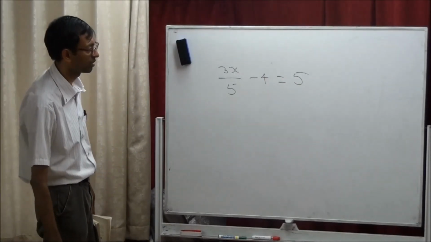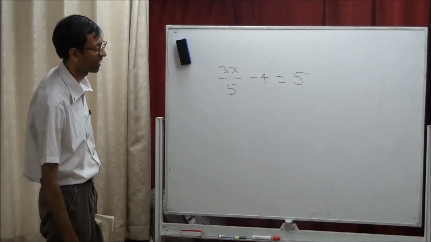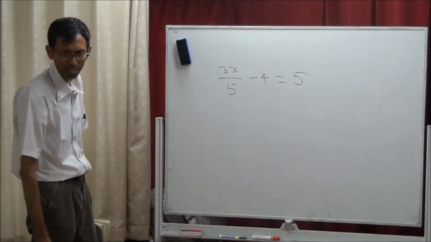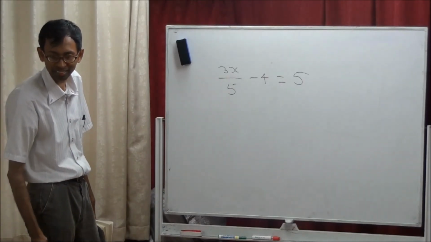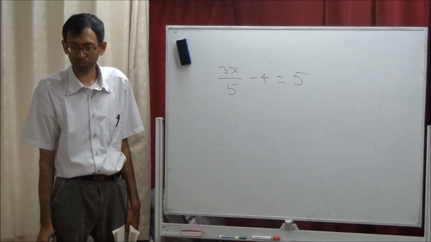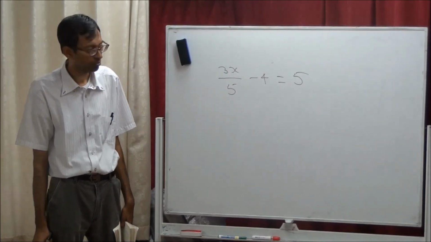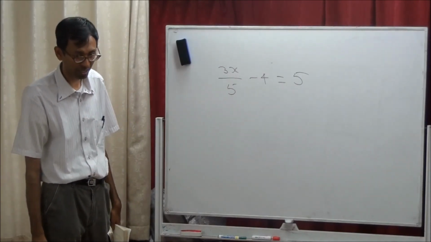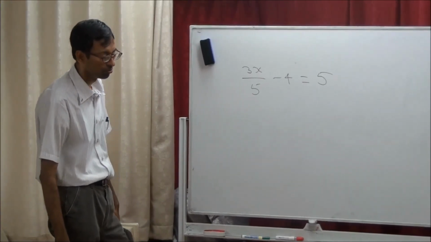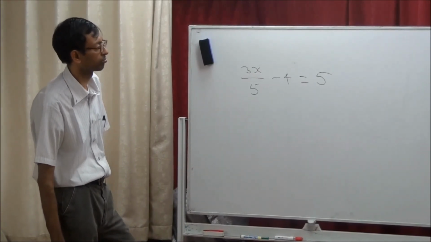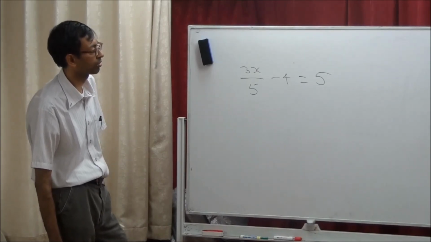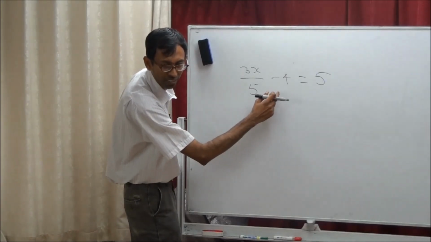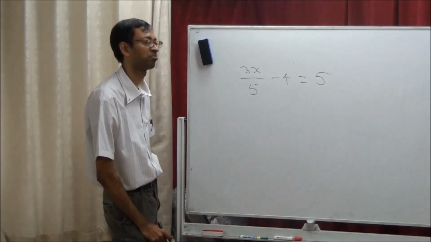Okay, so 3x plus 5 minus 4 equals 5. Just by looking at it, you should be able to get the answer right away. I want you to master this puzzle. Come on, faster. First, which one do you want to take away? You have to understand which one you have to take to the other side. First, whatever is first in the minus or plus, you have to take away. Oh, minus 4, I take away.